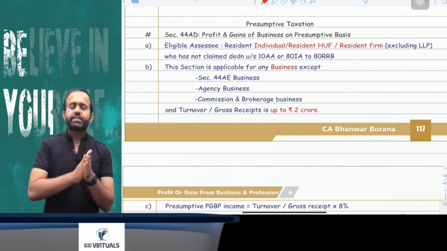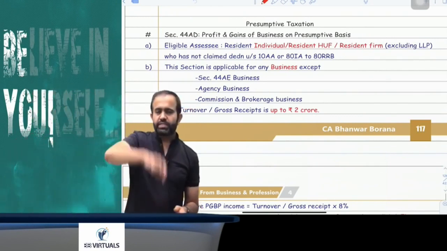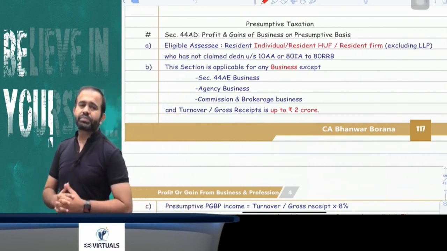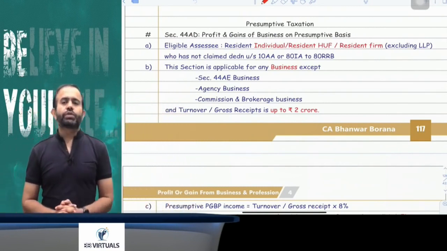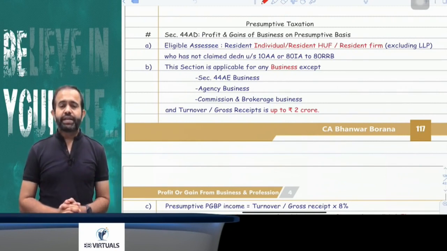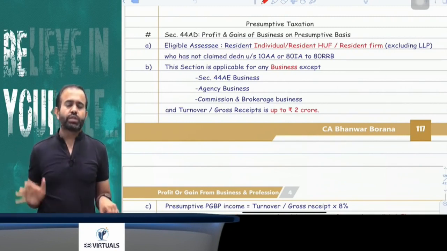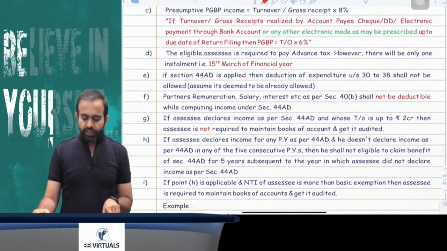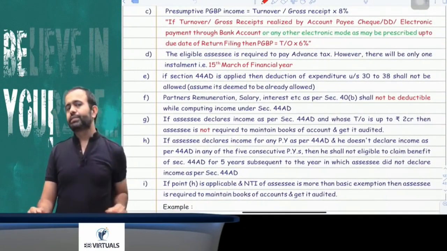So if any assessee, that is a resident individual, resident HUF, or resident partnership firm, is engaged in business and his turnover is up to 2 crore, then his PGBP income will be directly 8% of the turnover or gross receipt. Means 8% of the turnover or gross receipt is his PGBP income.